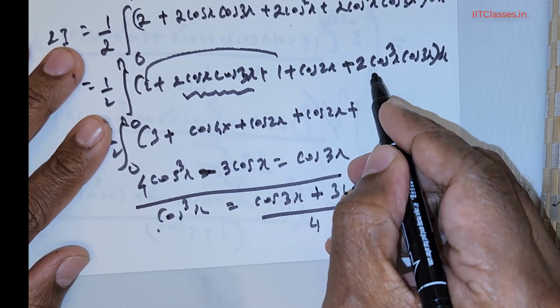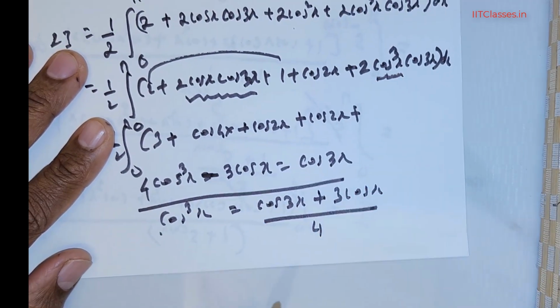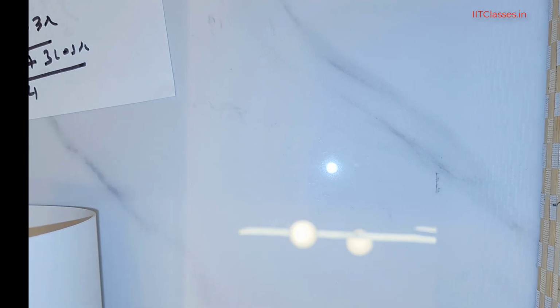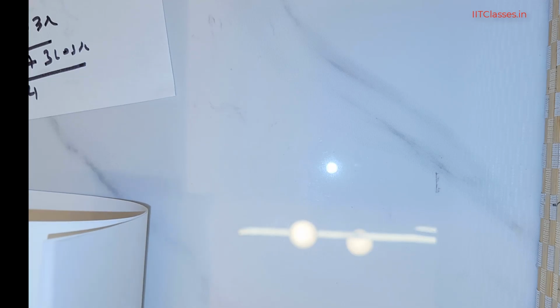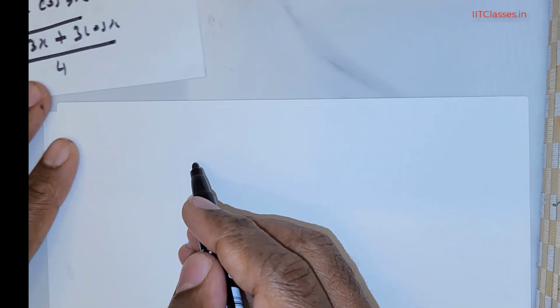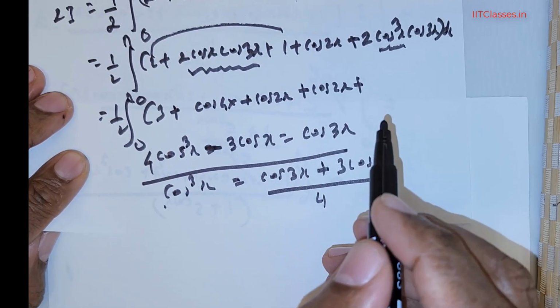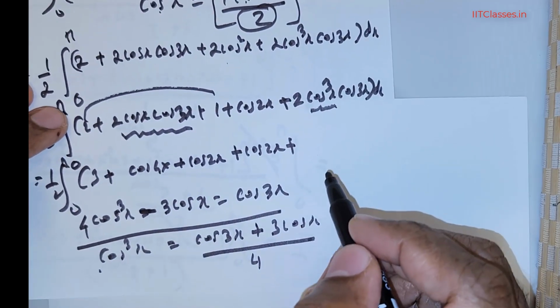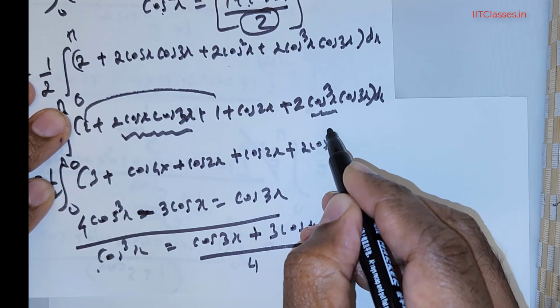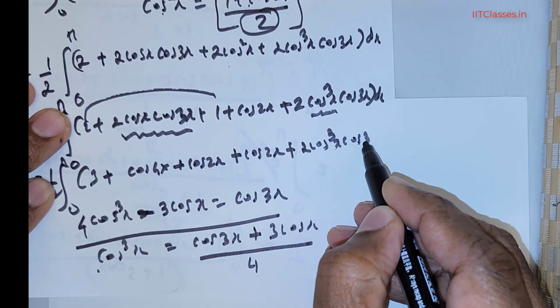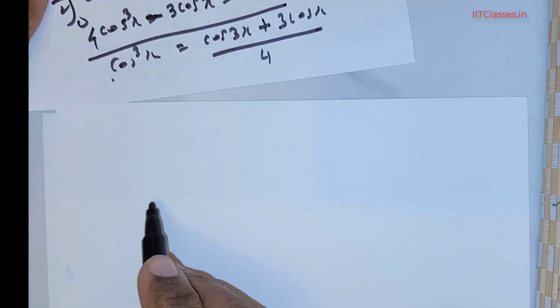So in place of this, I'm going to have this. Let me go to the new space. Let's make the following substitution. For the sake of consistency, let me rewrite it as cos³x times cos 3x times dx. So this is the continuation.